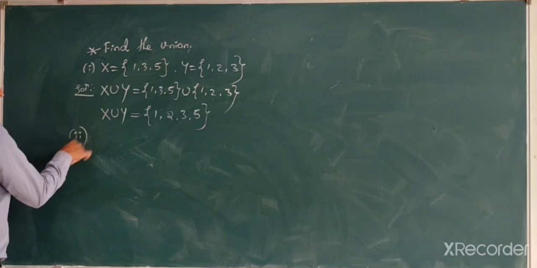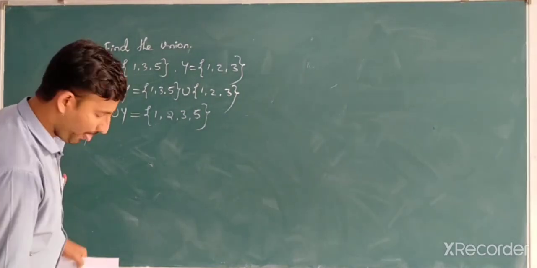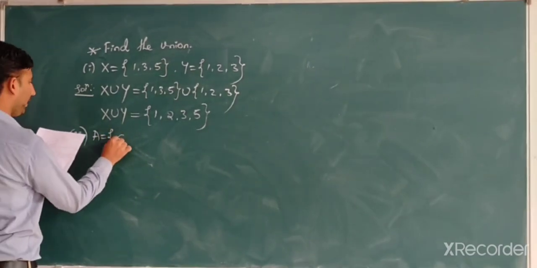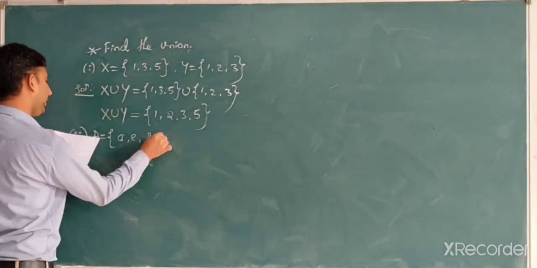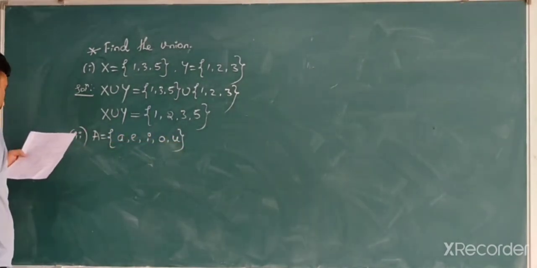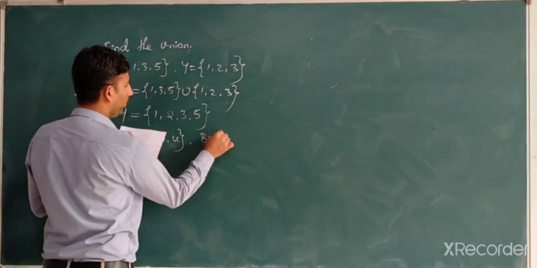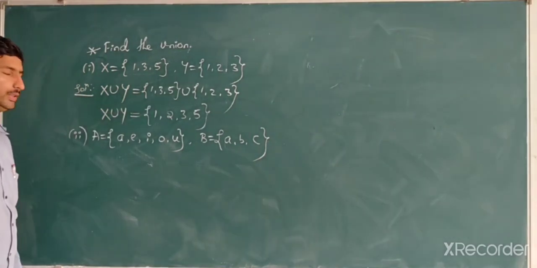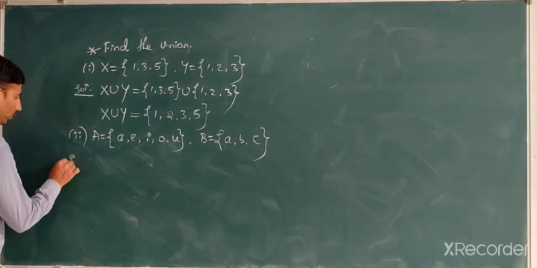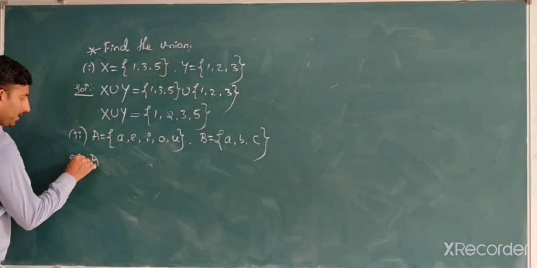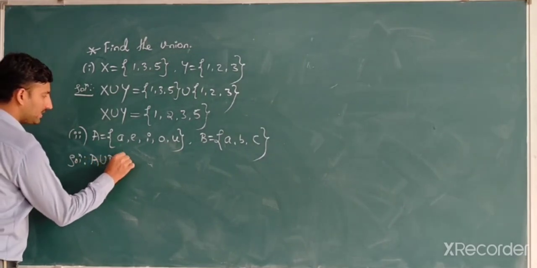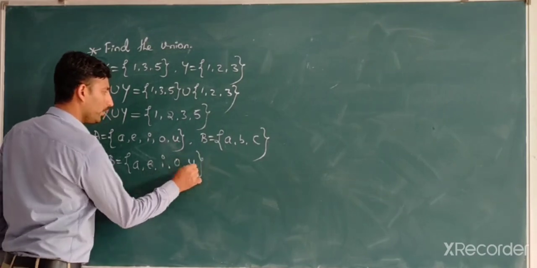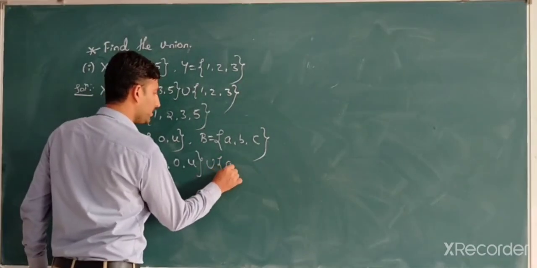Second one. After that, A is equal to {A, E, I, O, U} and B is equal to {A, B, C}. Right? They are given two sets. Their union we have to find out. Solution. A union B is nothing but {A, E, I, O, U} union {A, B, C}.